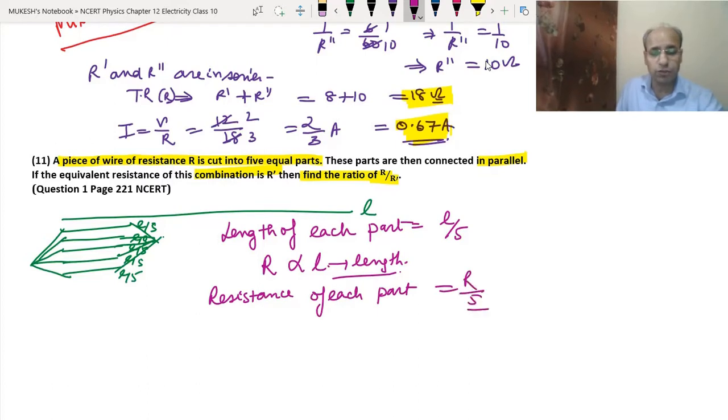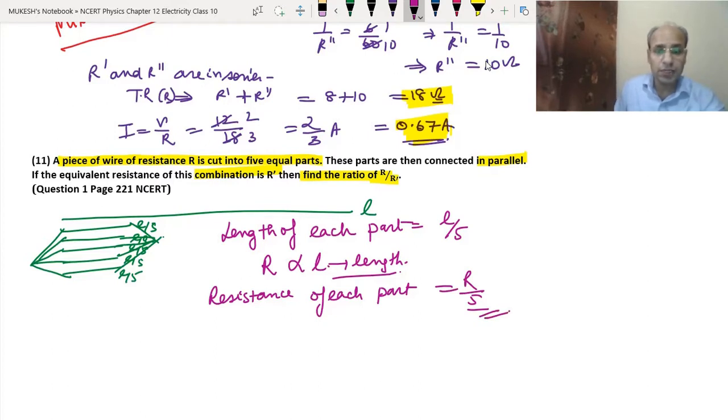As we discussed in the factors affecting resistance, the ratio by which we change the length, the resistance is also changed by the same ratio. Here we have reduced the length, so the resistance will also be reduced because it is directly proportional. Remember, here we are not taking the area into account because the area has not changed. The wire is simply cut, so the length of each wire is changed. So the resistance of each part became R upon 5.